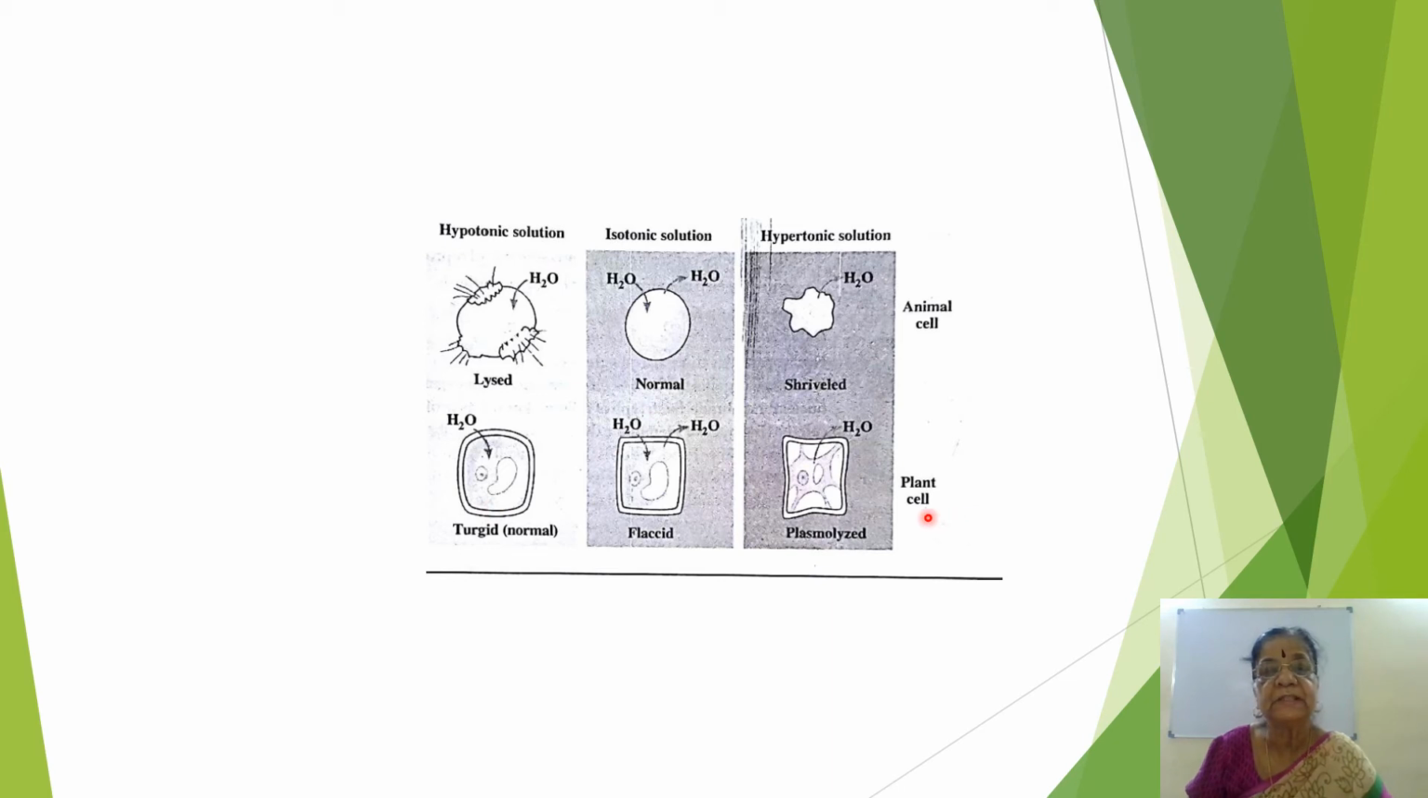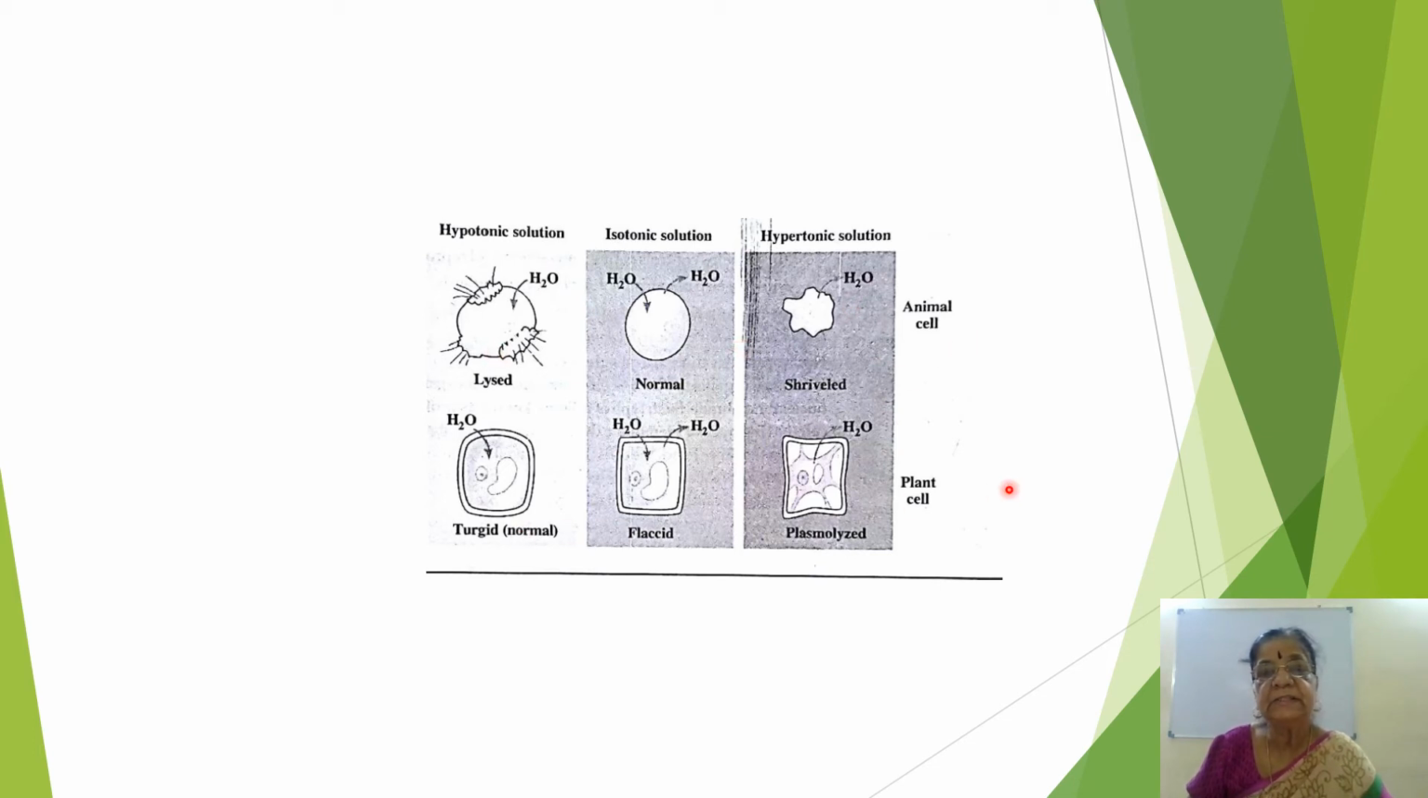I hope you understand. So first, water coming in from outside is hypotonic. Isotonic is when as much water comes in as goes out. So isotonic. Hypertonic is when more water goes out from the cell. So these three diagrams are animal cell.